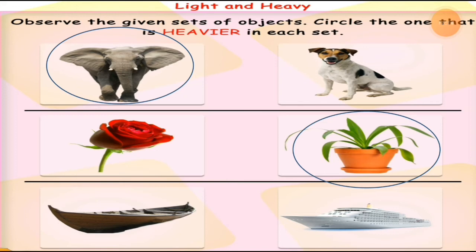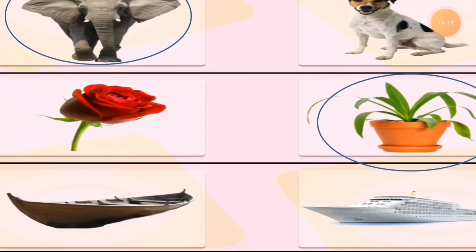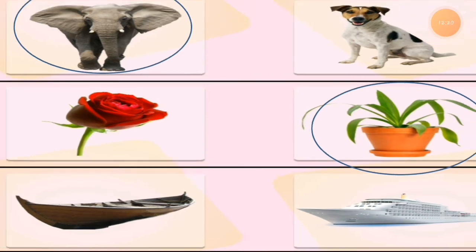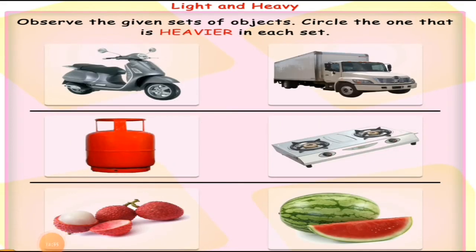You can just look at the pictures and tell me which one is heavier. I know your answer should be the ship, the cruise, which is heavier than the boat. Am I right, students?